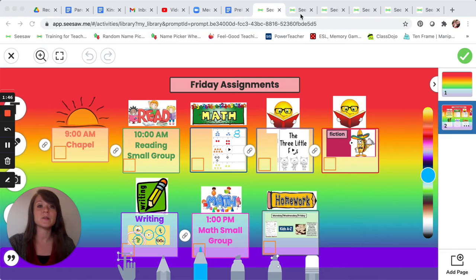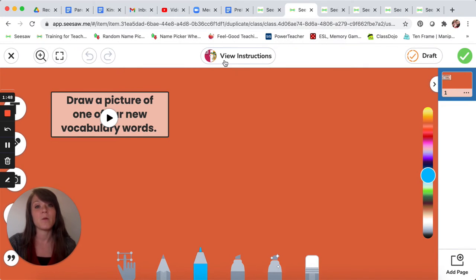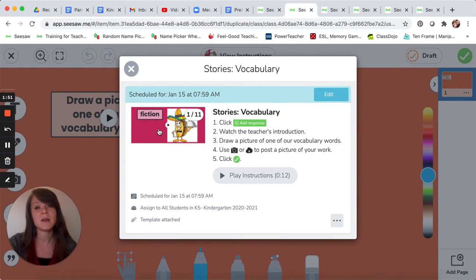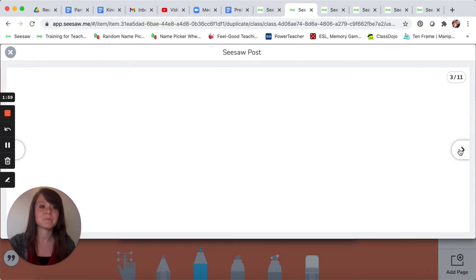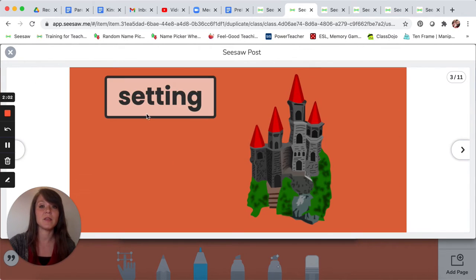So what you're going to do is go to our Seesaw activity. We're always going to view the instructions. Here you can see the video that has all the vocabulary words and some pictures that go with the vocabulary words. And then you can go through and look at each word individually if you want to see that, okay?